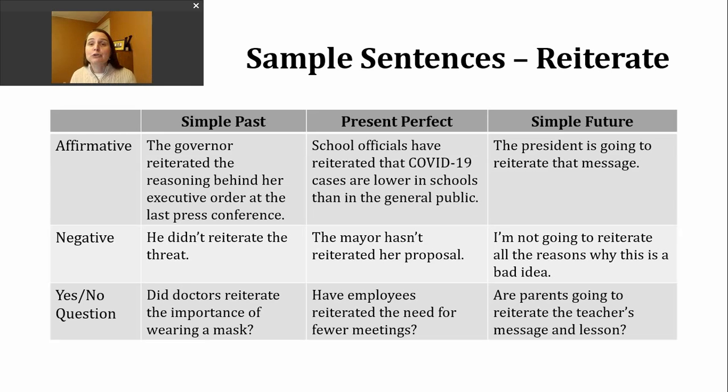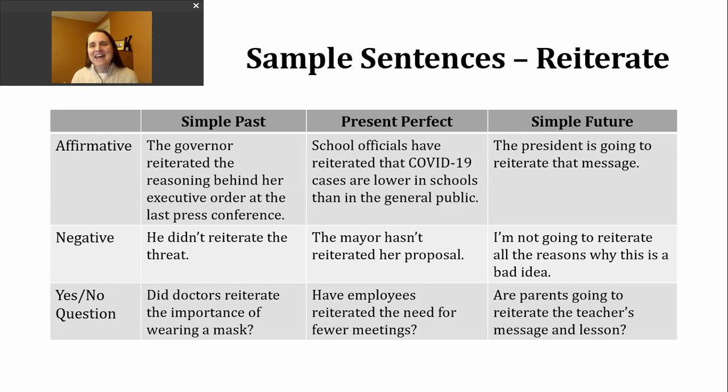If I want to ask a yes or no question in the present perfect, I will start with have or has, then I'll have my subject, and then the participle form of the verb. Have employees reiterated the need for fewer meetings? So perhaps people are very unhappy about how many meetings they have. They talk about it, but maybe they're not telling their supervisors. Could we have fewer meetings? So that's the reason behind this question.